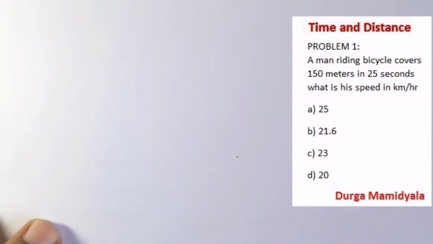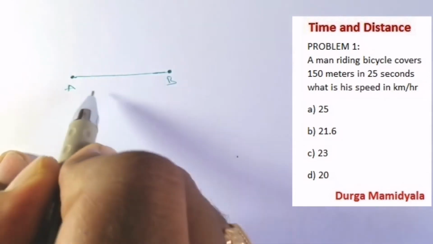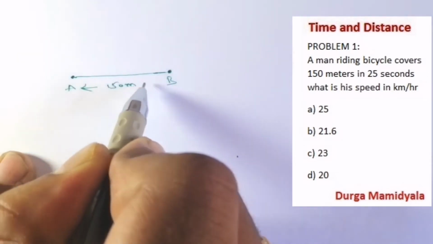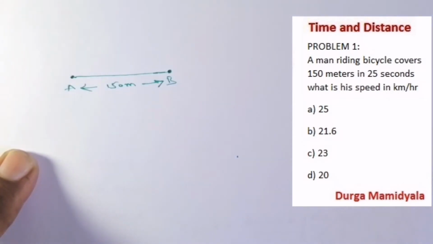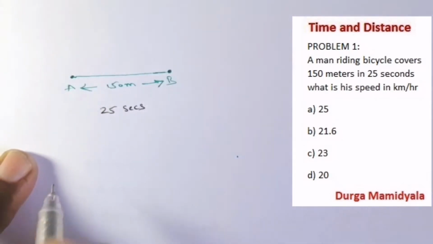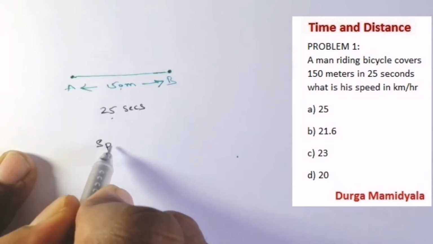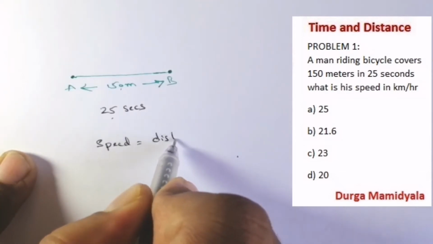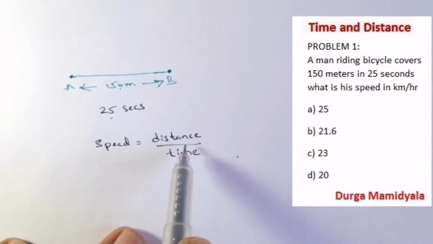The problem is, a man riding a bicycle covers 150 meters in 25 seconds. The distance is 150 meters, and the time is 25 seconds. Here we have been given the distance and the time. So what is our formula? Speed is equal to distance by time. And remember, we have to look over the units, right?